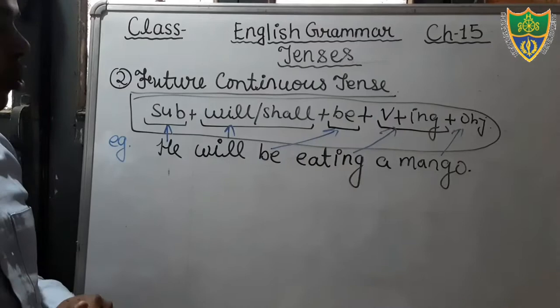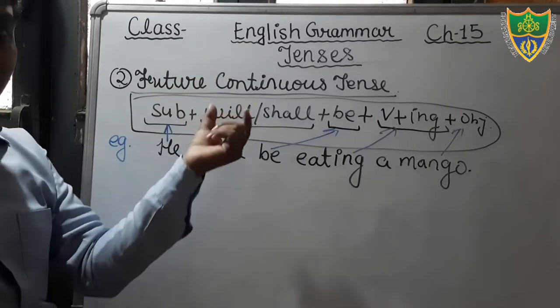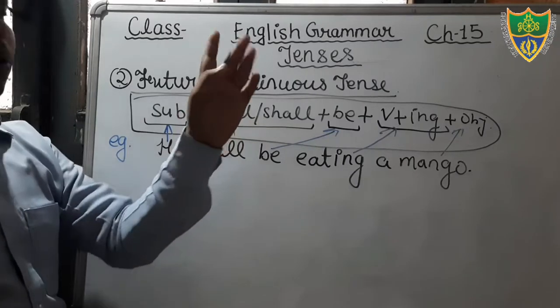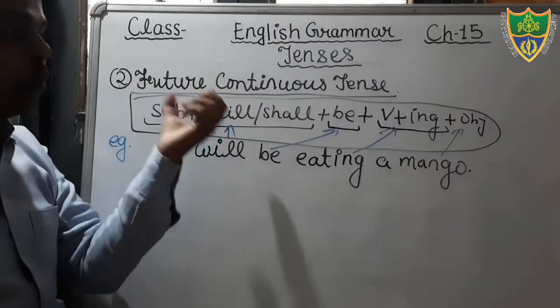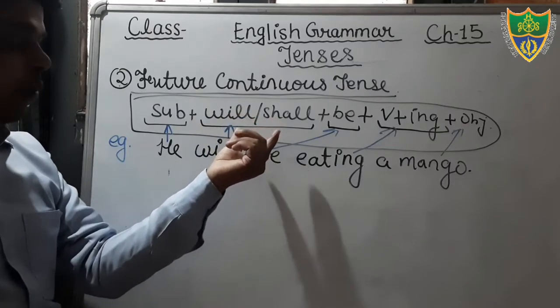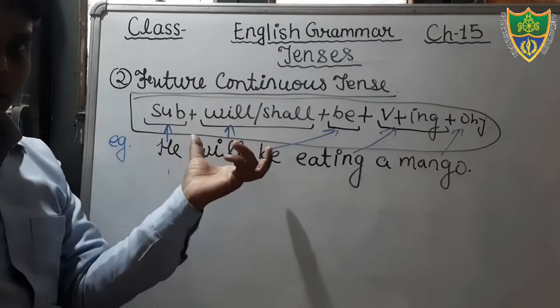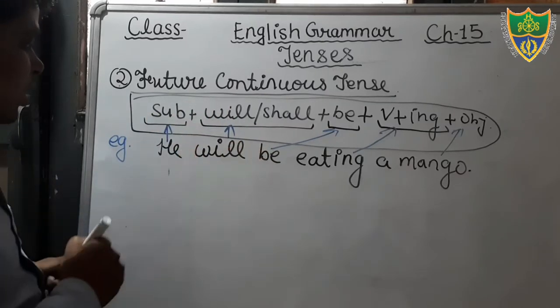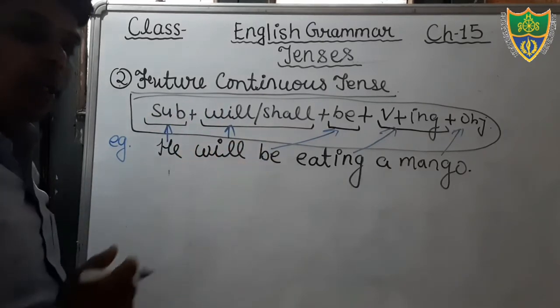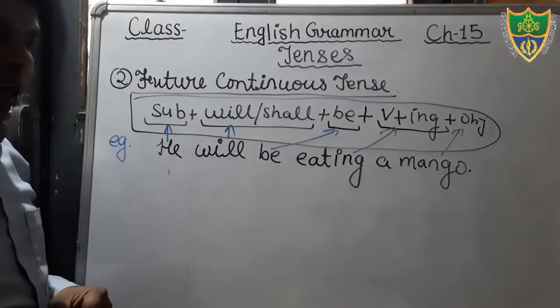Okay, so on the basics, dear students, you have to learn the structure, because in the structure you will find where you have to put that particular word. Suppose that these are the helping verbs, and where we will put that helping verbs after the subject. Okay, just see, she will be eating a mango. That is your correct sentence. And this is your structure.